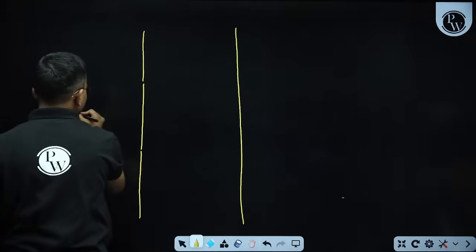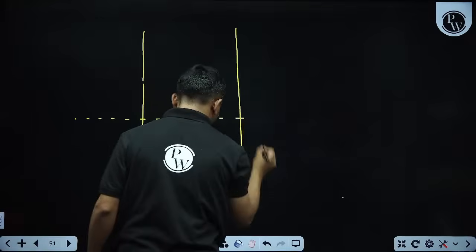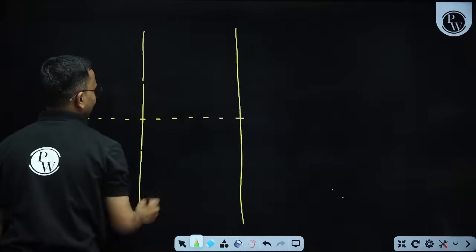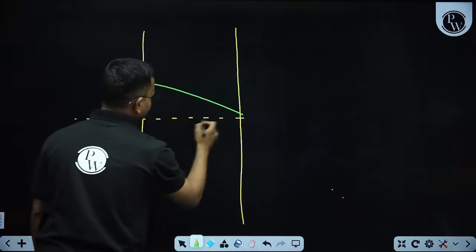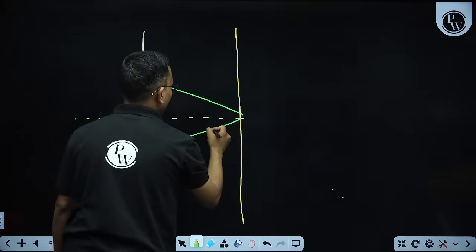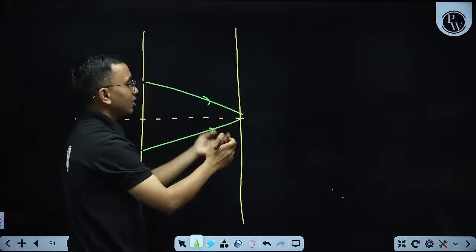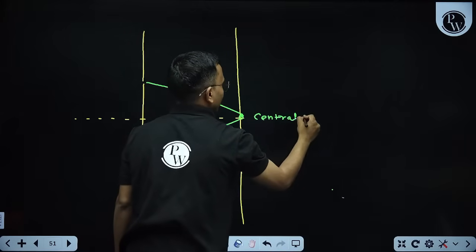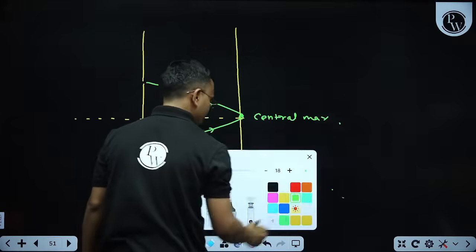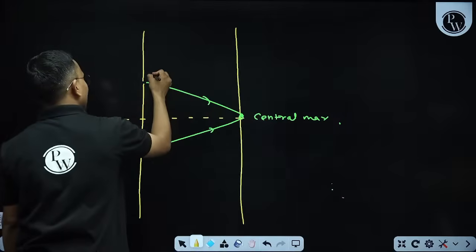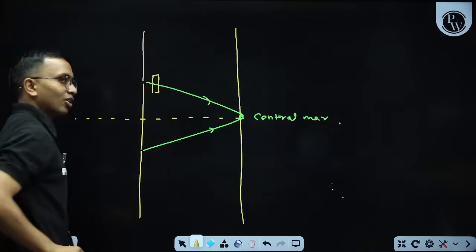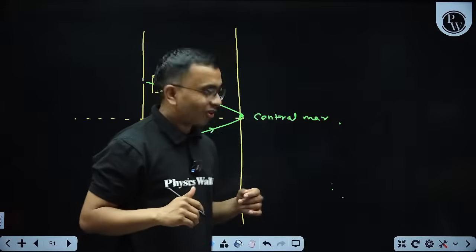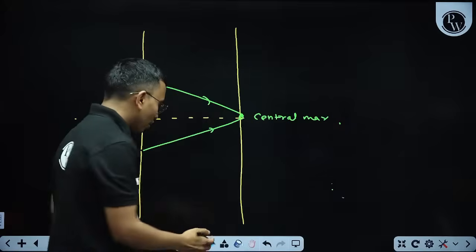This is YDSE. If you ask me where the central maxima will form, I will say central maxima will form here because these two path lengths are equal. Here will be my central maxima. Now, I place a sheet here of some other material. Now where will the central maxima form? Will it form here? No. Why not?